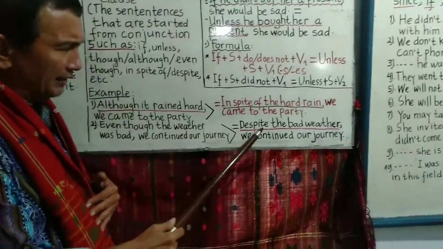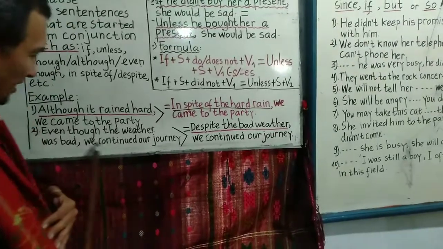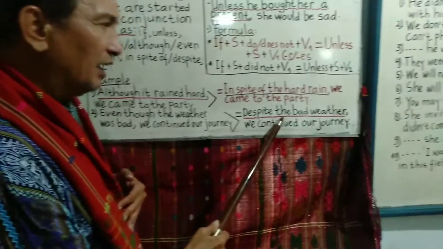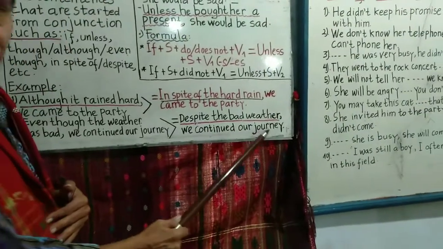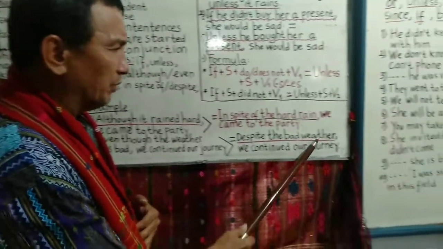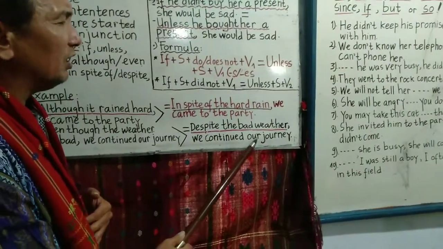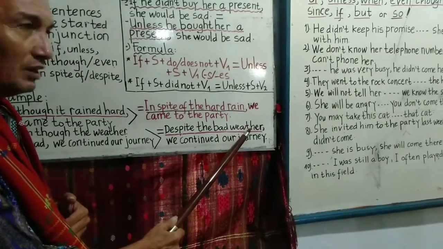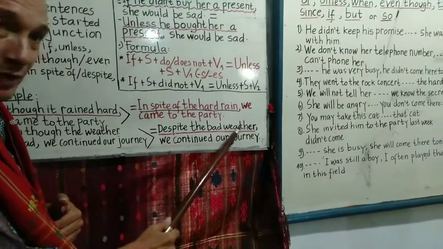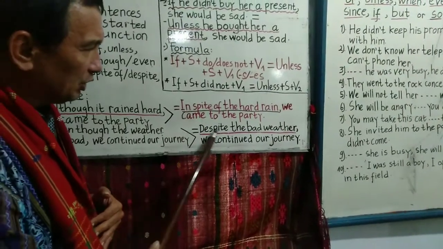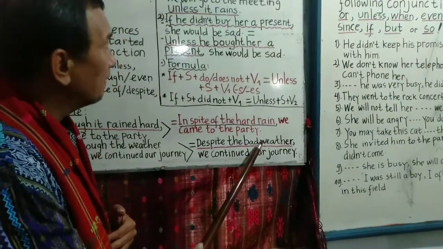Let's see, despite the bad weather. You can see, this is the weather was bad, but here, the bad weather, a noun. So despite the bad weather, we continued our journey. Meskipun cuaca buruk, kata benda, cuaca buruk, the bad weather. Jadi ingat, despite, in spite of, diikuti oleh kata benda setelah dia.